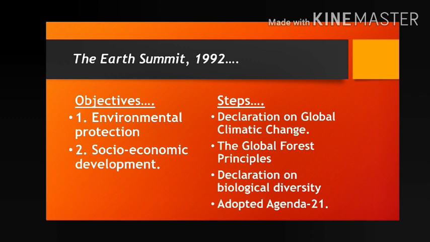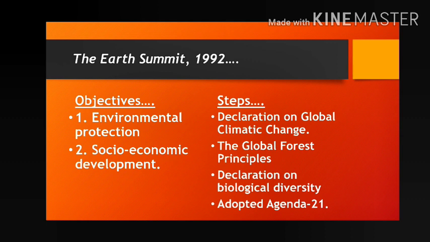Second number, the global forest principles. That means how can you protect the forest areas, how can you protect the trees from deforestation, and how can you increase the percentage of area under forest. We have already fixed a target: 33% of the area must be under forest. That also comes under the global forest principles.